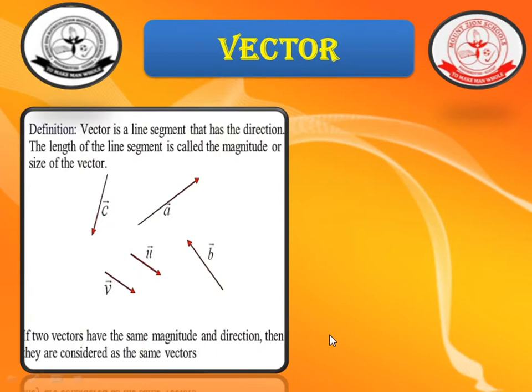What is a vector quantity? A vector quantity is one which is described by both magnitude and direction. Geometrically, a vector is a directed line segment. In physics, certain quantities can be described only by vectors.